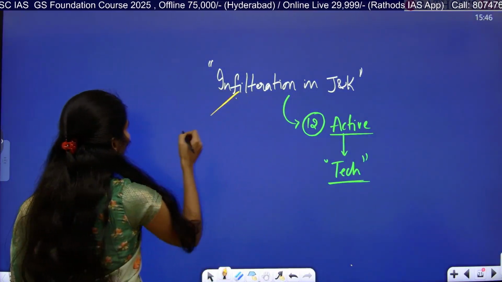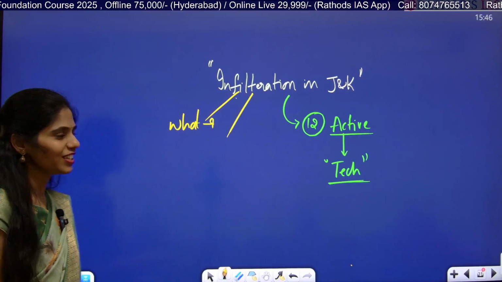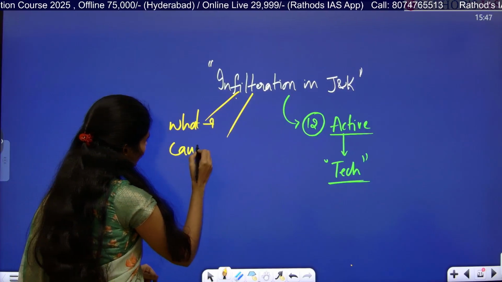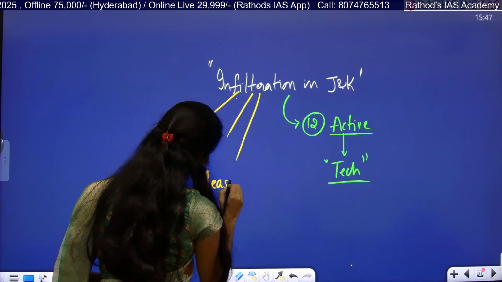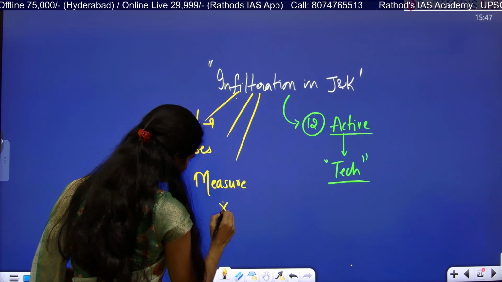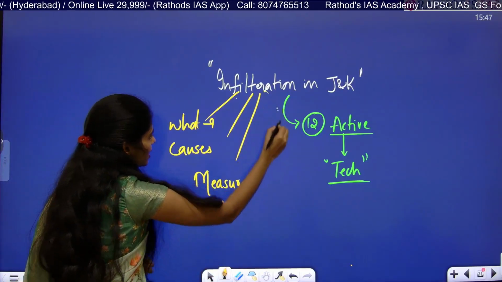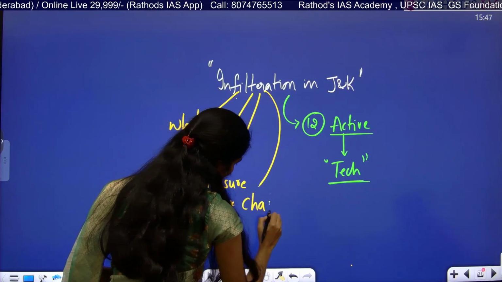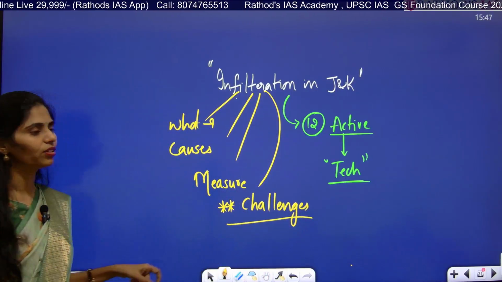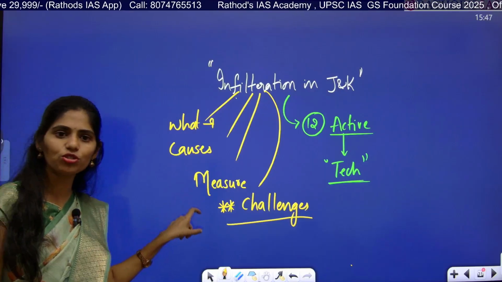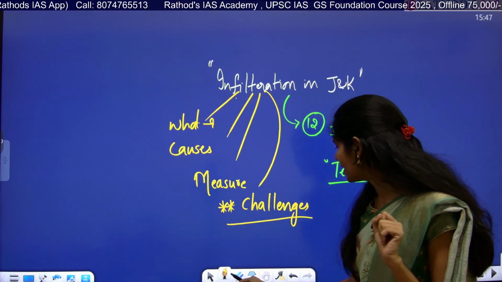You have to know what this infiltration is again. Next, you have to see what the causes of this infiltration are. And you have to see what measures we are taking. Now you have to add one important dimension from this article. This article talks about the challenges we are facing to control this infiltration, and you have to make a note of this in your notebook regarding current affairs.